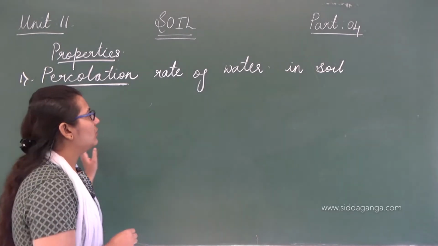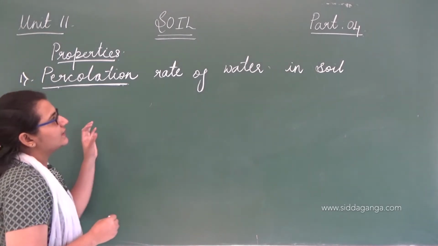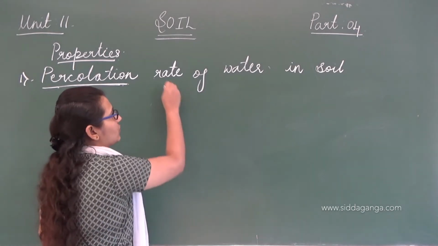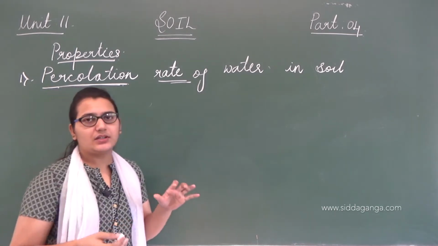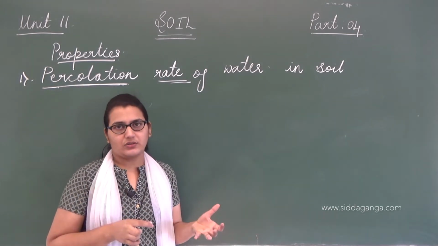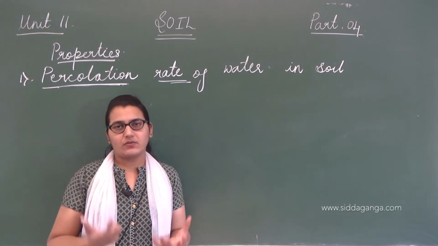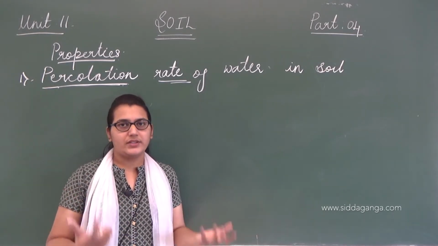Now let us know what exactly is this percolation rate of water. Percolation of water is nothing but the movement of water. When we take some soil and pour some water, of course the water flows down because soil is very porous.